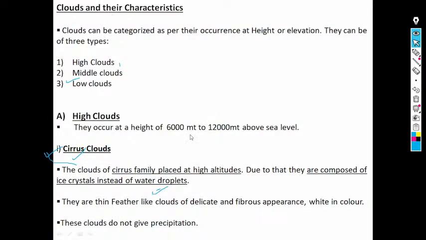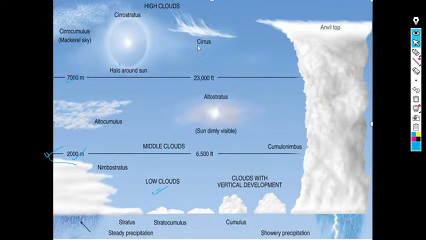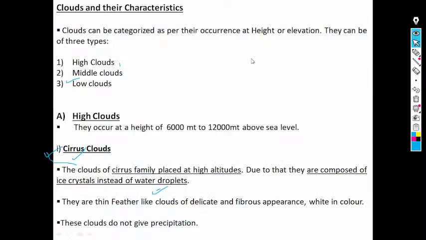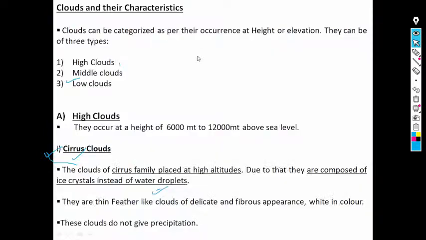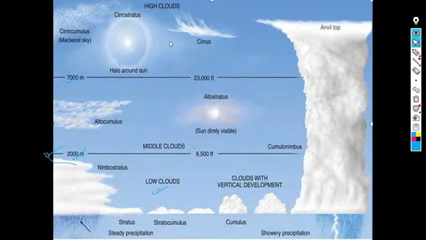In the high clouds category, the cloud that comes under it is the cirrus cloud. These clouds of the cirrus family are placed at high altitudes. See here, these are the cirrus clouds. Due to that, they are composed of icy crystals instead of water droplets.